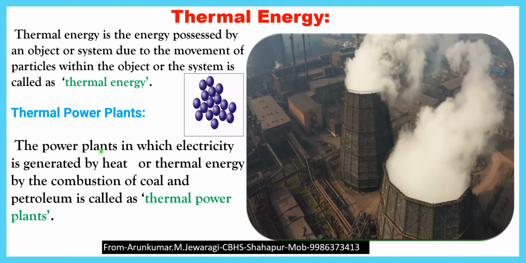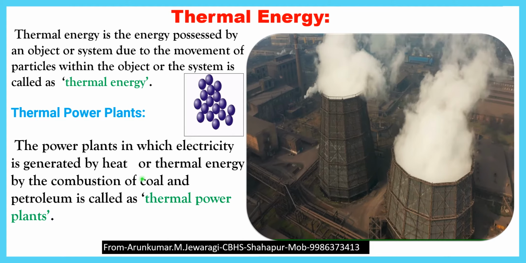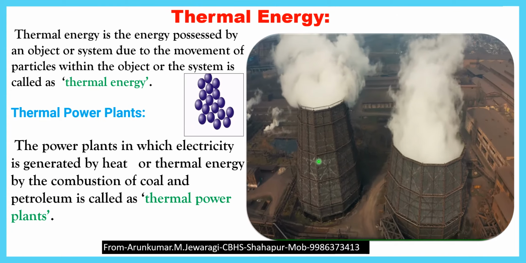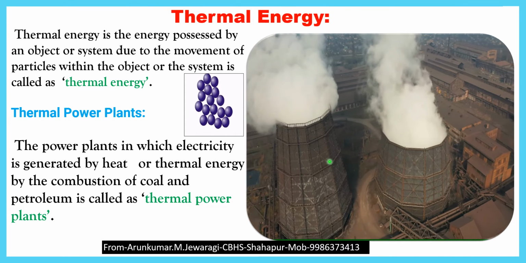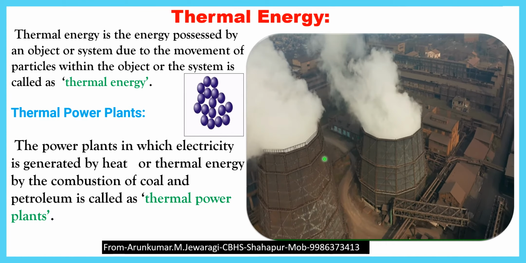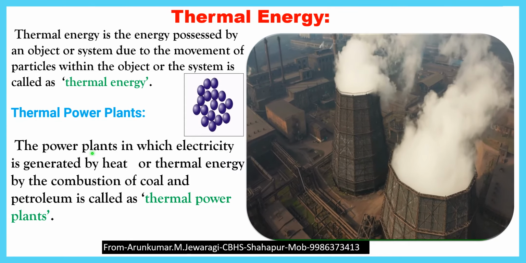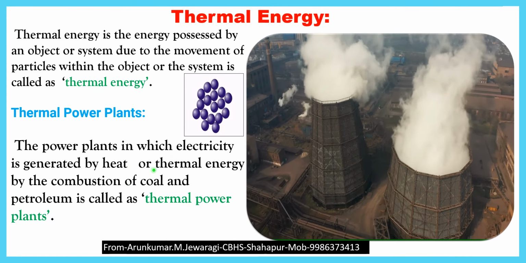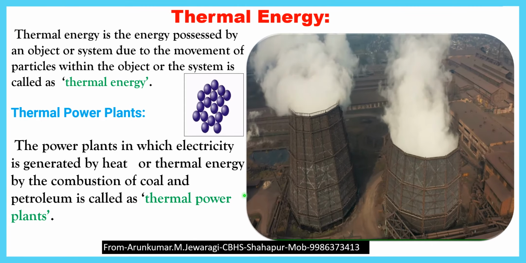The power plants in which electricity is generated by heat or thermal energy from the combustion of coal and petroleum are called what? Thermal power plants. In thermal power plants, coal is burnt, and in some other thermal power plants, petroleum is burnt to produce the thermal energy. From that thermal energy, what do we get? We get electrical energy. So, what are thermal power plants? The power plants in which electricity is generated by heat or thermal energy from the combustion of coal and petroleum are called thermal power plants.